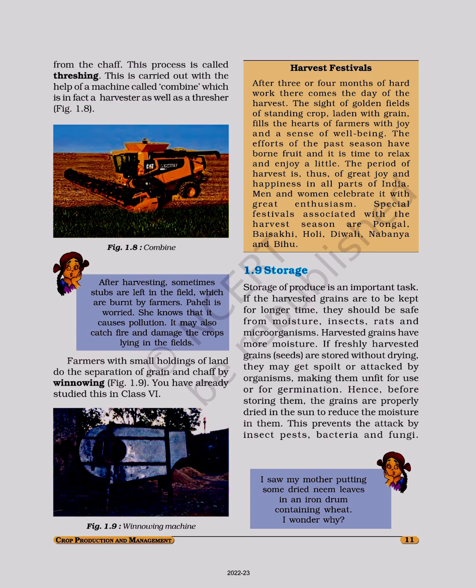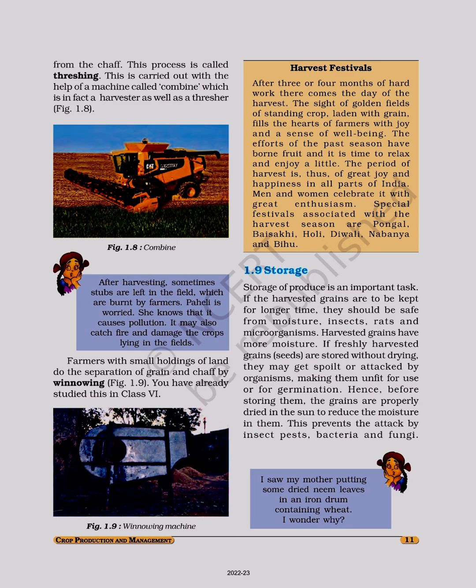1.9, storage. Storage of produce is an important task. If the harvested grains are to be kept for longer time, they should be safe from moisture, insects, rats, and microorganisms. Harvested grains have more moisture.